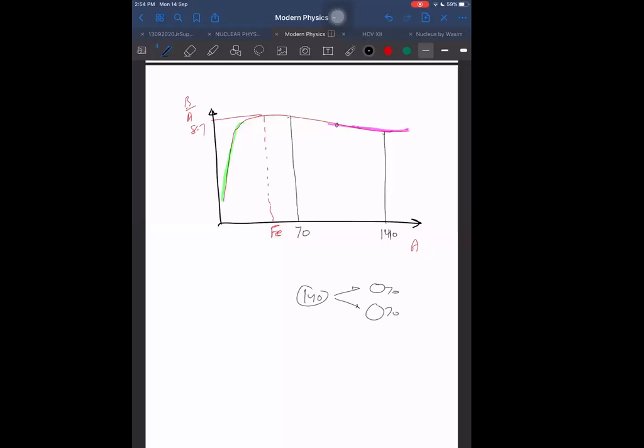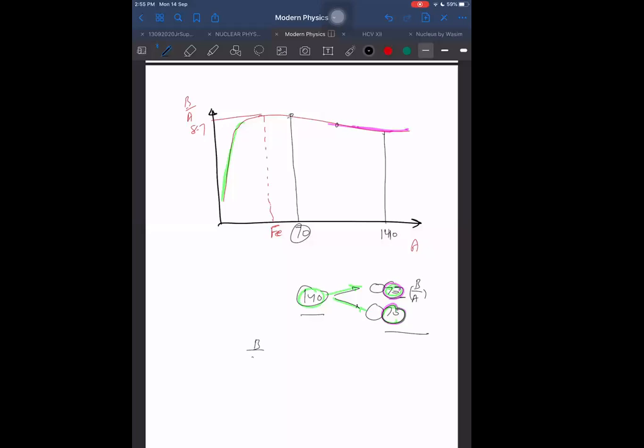Then after reaching this 70, 70, we know the binding energy per nucleon for this nucleus will be more here. It will be more for the daughter nucleus. We call it daughter, and this was the parent nucleus which broke into these two nuclei. So the daughter nuclei which we are getting, I am saying overall binding energy, not binding energy per nucleon, the overall binding energy of the daughter is more as compared to the overall binding energy of the parent. Is it right or not?